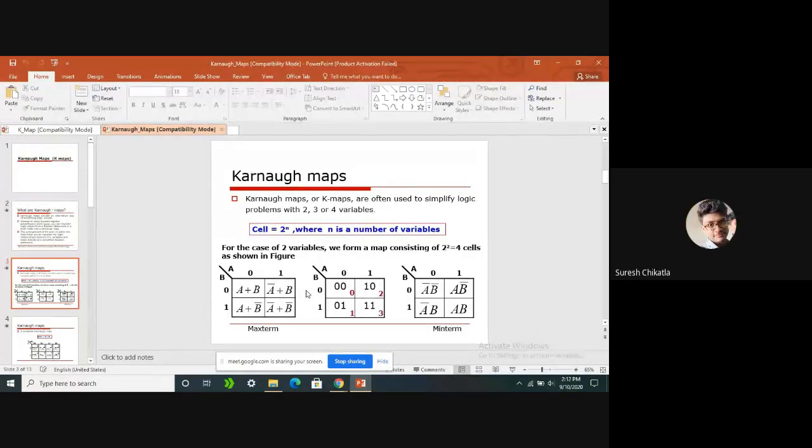Yes, sir. If you see here, this is the K map with 2 variables. So a K map simply will contain square boxes. If you are having 2 variables, how many minterms will be there? For 2 variables, how many minterms and how many maxterms will be there?